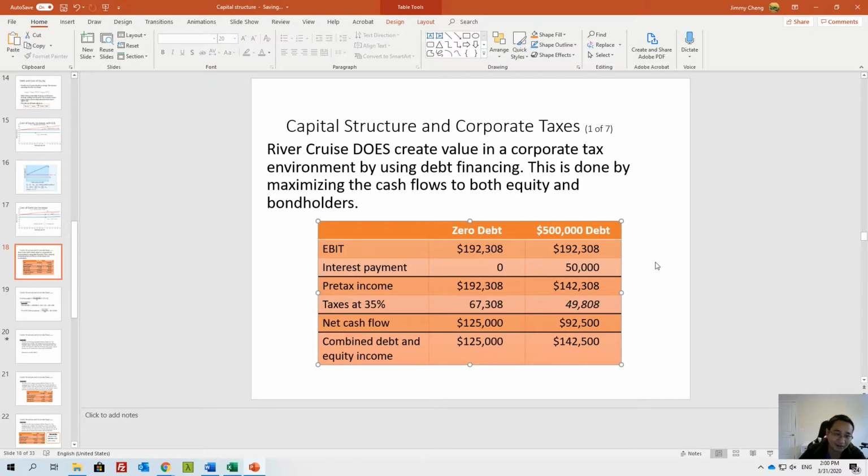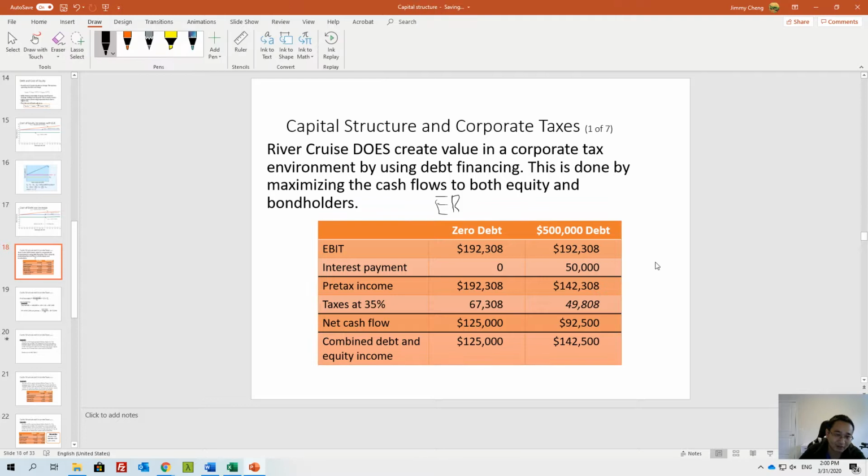Another way to look at it is you have income, right? Let's just say there's EBITDA, right?